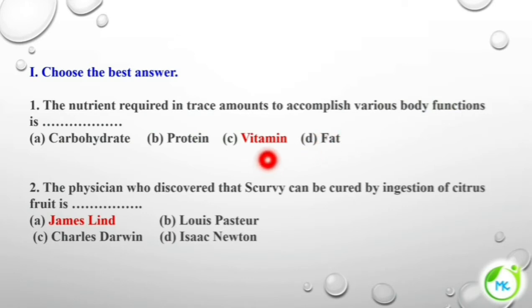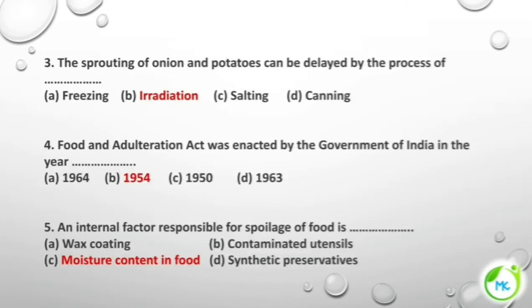The answer is vitamin. The physician who discovered that scurvy can be cured by ingestion of citrus fruits. So, scurvy is a disease which is caused due to the deficiency of vitamin C. So, vitamin C is found in citrus fruit. So, the physician who discovered scurvy can be cured by ingestion. Ingestion means eating. Eating of citrus fruit is James Lind.